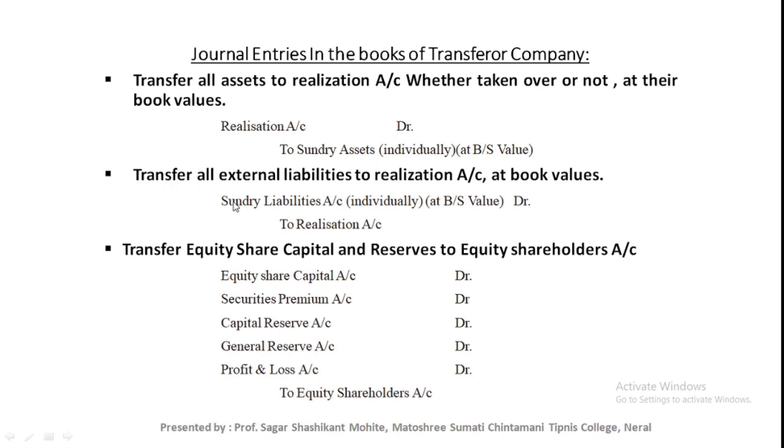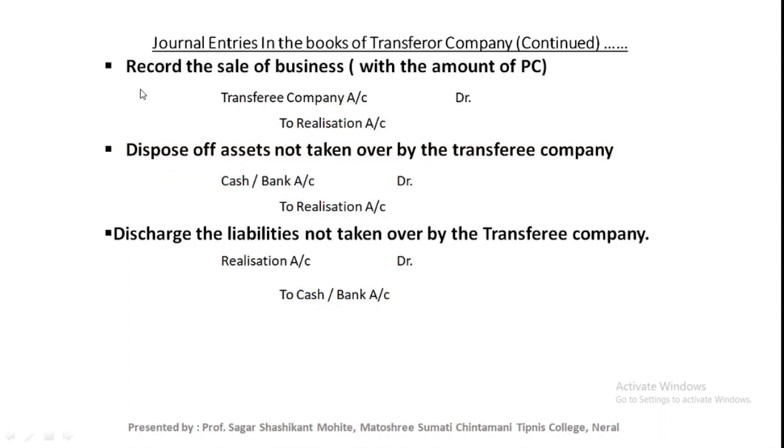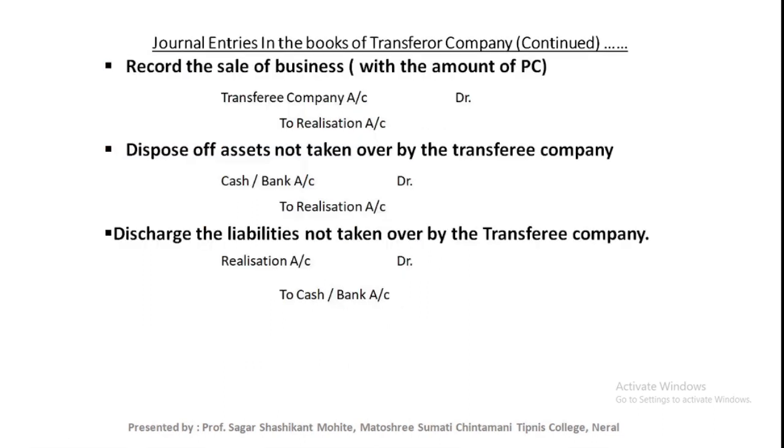After these steps, our old balance sheet is nil. We should check that before passing the next journal entry. If any item remains in the old balance sheet, we should transfer it to the particular account.